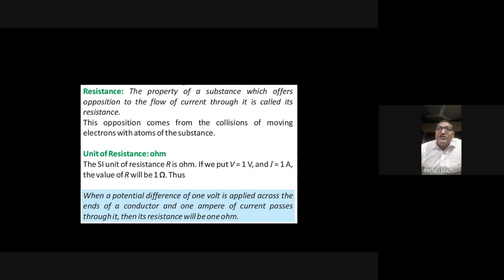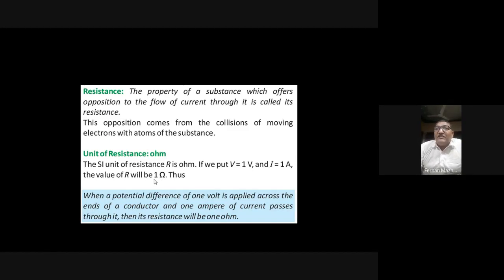And the symbol used for that is this horseshoe. You can see this horseshoe symbol. It's a very important symbol. Don't forget this. So resistance is measured with the unit ohm, and the symbol is this horseshoe. The SI unit of the resistance R is ohm.